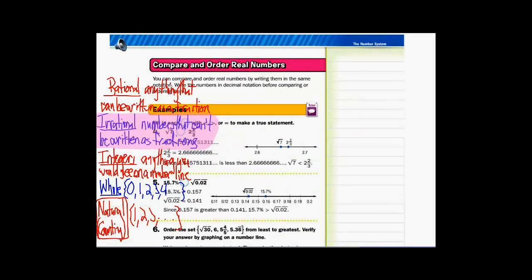There we go. Comparing and ordering real numbers. You can compare and order real numbers by writing them in the same notation. So you can compare them if they're written in the same form. It is hard to compare square root of 7 and 2 2/3. Okay? It is hard to do that.